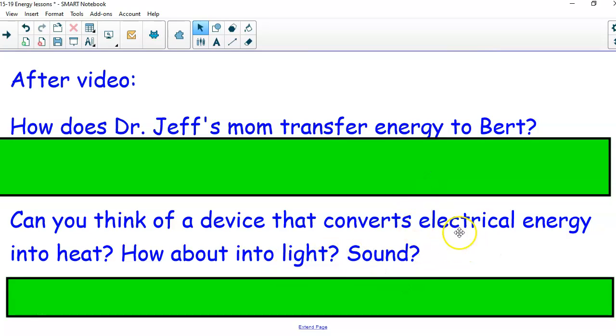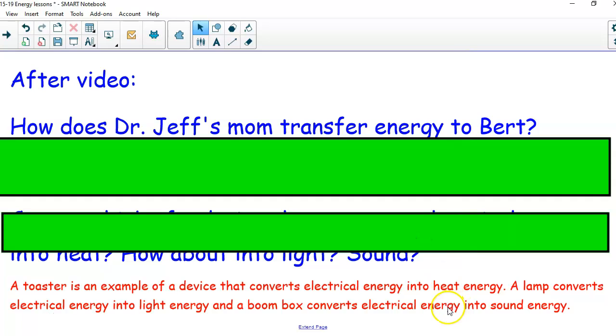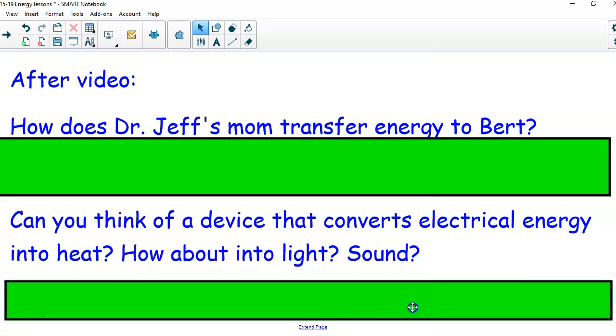Can you think of a device that converts electrical energy into heat? What about light or sound? A toaster is an example of a device that converts electrical energy into heat energy. A lamp converts electrical energy into light energy, and a boombox, it's what we used to call it when I was a kid, but like a radio, would convert electrical energy into sound energy. Think of your phone or your iPad creating that sound energy too.